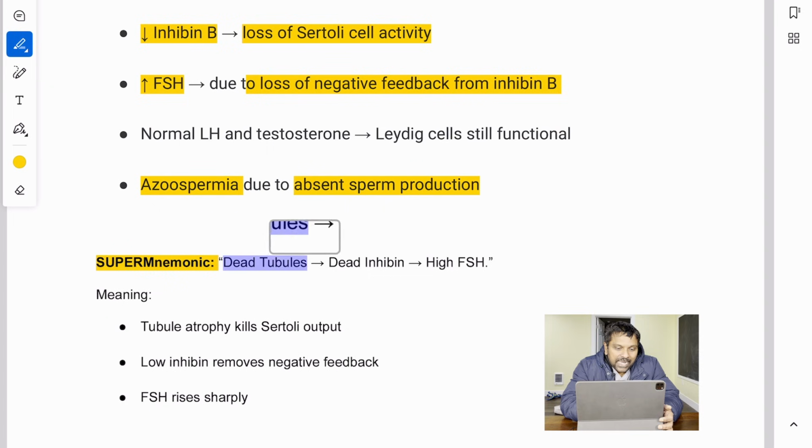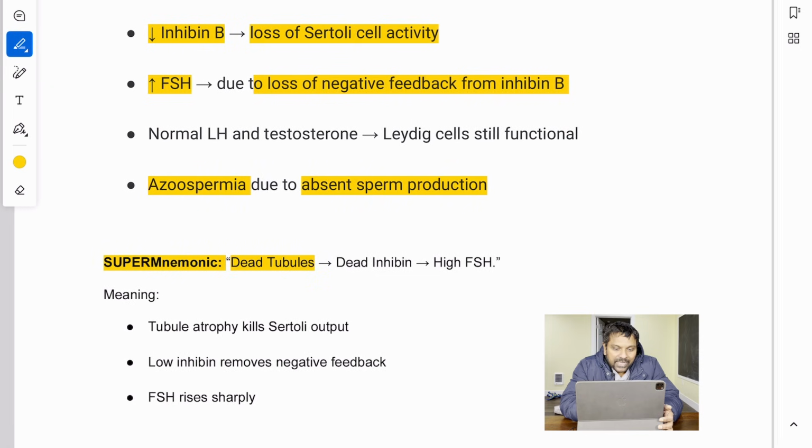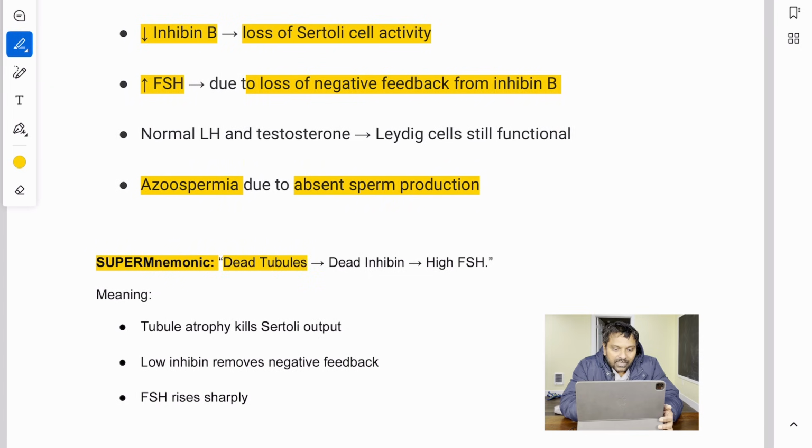Here you see dead tubules, dead inhibin, and high FSH. Just remember those words: seminiferous tubules dead, dead inhibin, and high FSH.